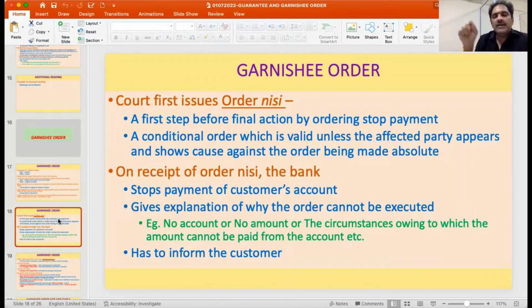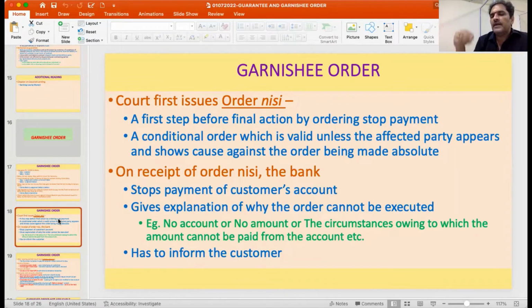So the moment someone says that there is balance in Canara Bank's account and goes to the court to issue an order, the court will initially give an order nisi. That is the first step indicating a stop in the payment of the account of Babu. So this will be a conditional order.